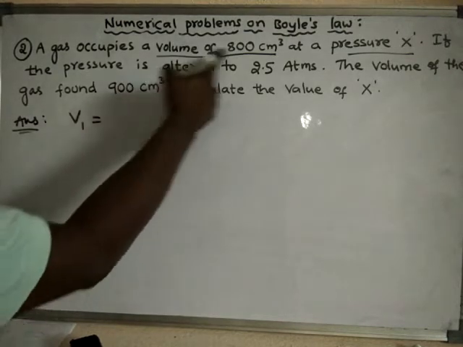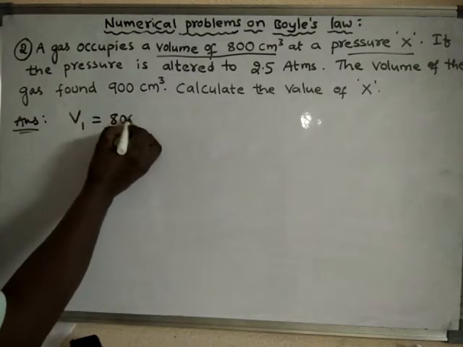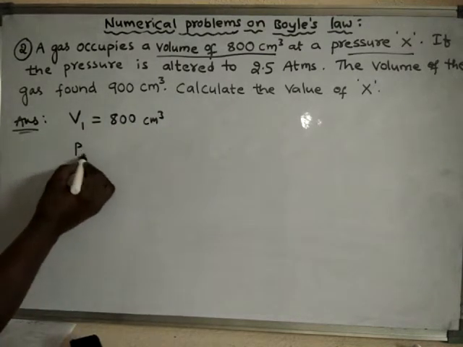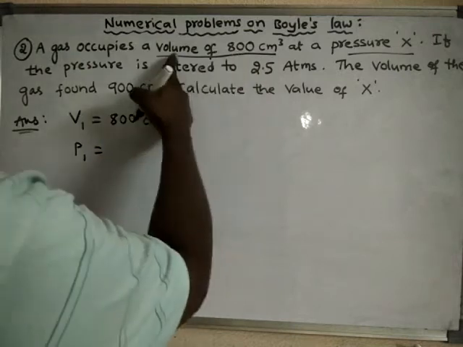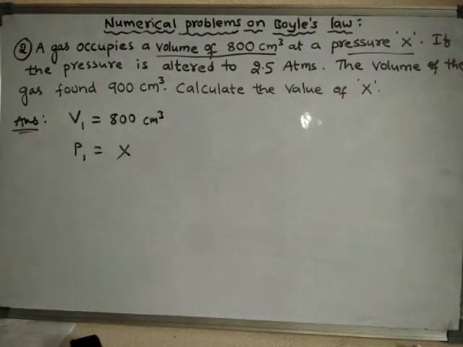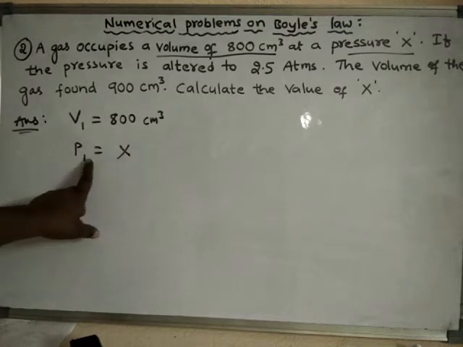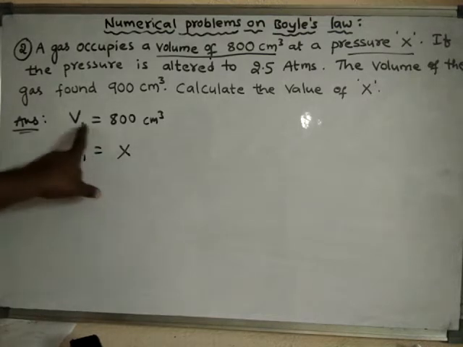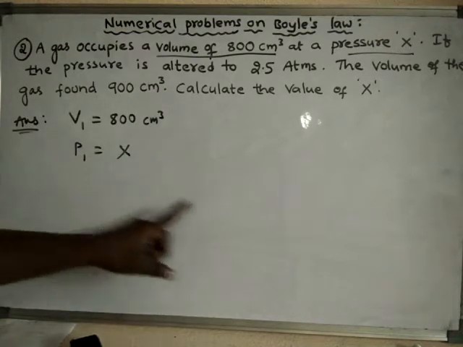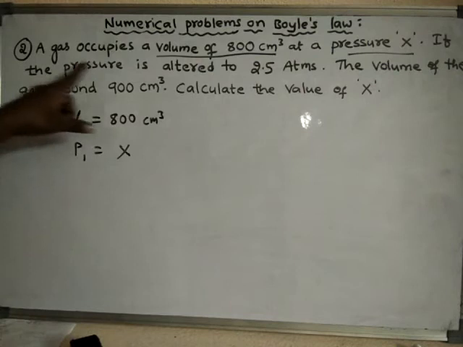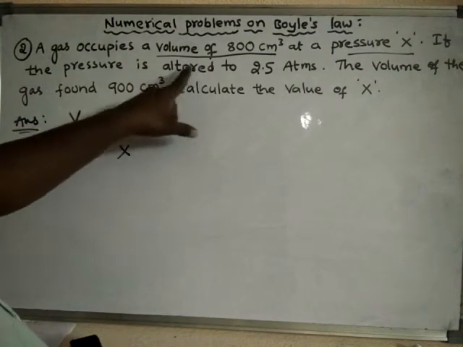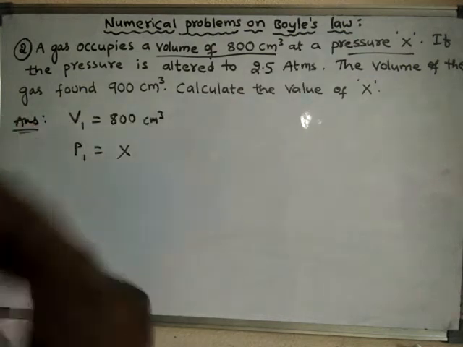So the initial volume is 800 centimeter cube. At what pressure? At initial pressure of, so initial volume and initial pressure. So what is that pressure? Pressure X. That means when the pressure is X, its volume is 800 centimeter cube. Okay. Now, if the pressure is altered, it is changed. Altered means changed. If the pressure is changed to 2.5 atmosphere.